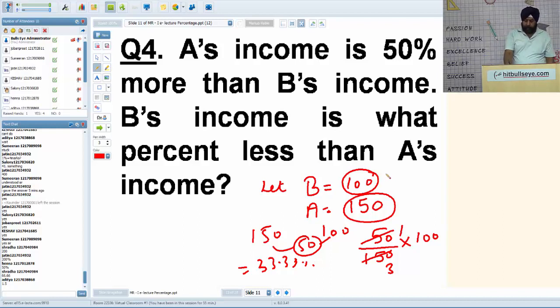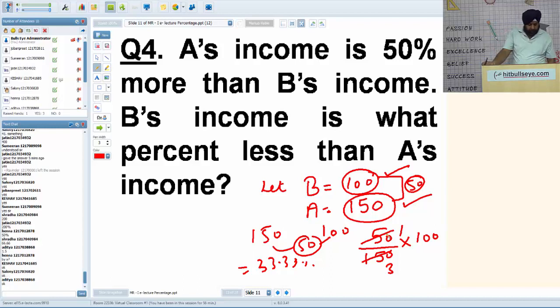I repeat, A's income is 50% more than B's income. Let B's income be 100, A's income is 100 plus 50, 150. So 100 is how much less than 150? In absolute terms it's 50. On what? 150. So it's 50 upon 150 into 100. Very basic question. One and the same thing.